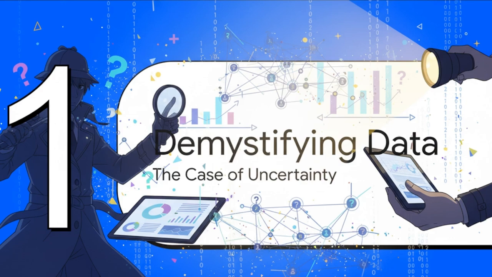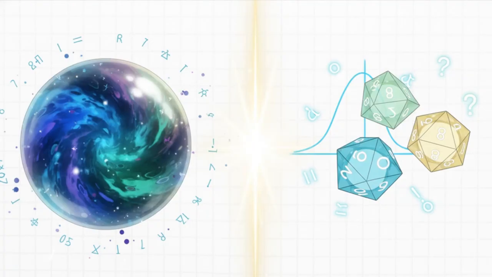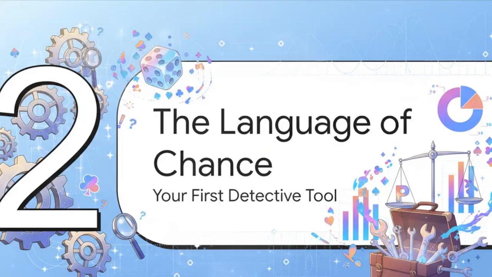And to do that, we need some special tools designed to help us think clearly when we just don't have all the facts. And here's the secret. The tool that makes this all work isn't some kind of crazy, unknowable magic. Nope, it's actually a branch of mathematics that gives us a solid, logical way to handle doubt and chance. It's the language of probability. Okay, so let's pop open our detective's toolkit. The very first thing, the most fundamental tool every data detective has to get good at, is this language of chance. Getting the basic rules of probability down is the foundation for everything else we're going to do.